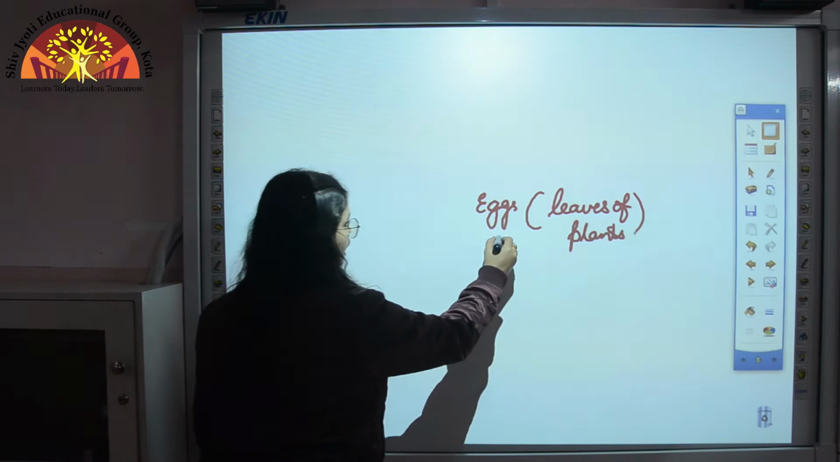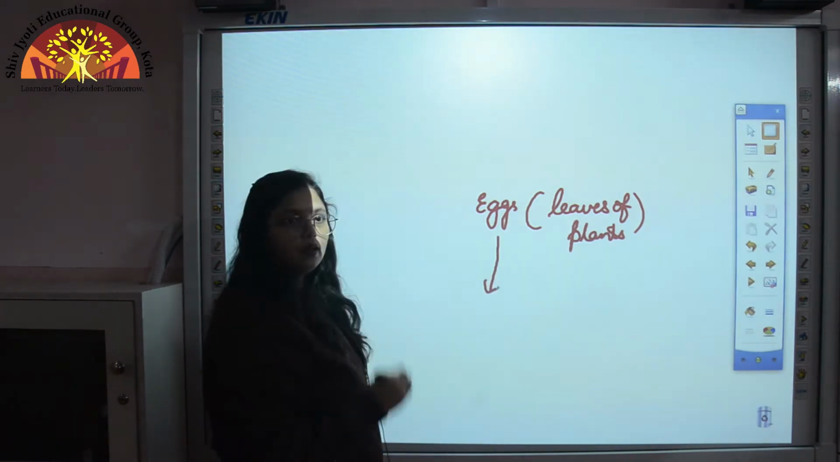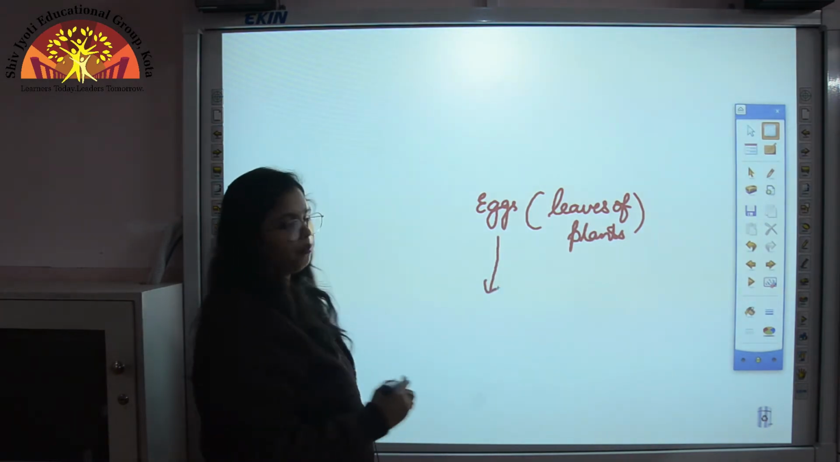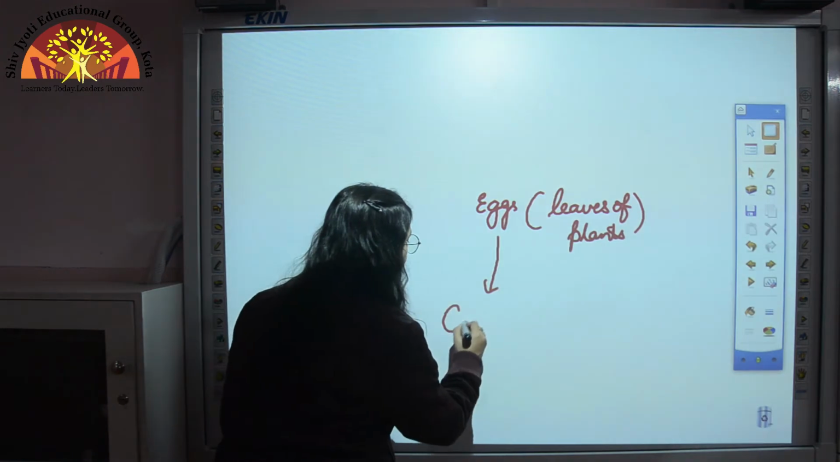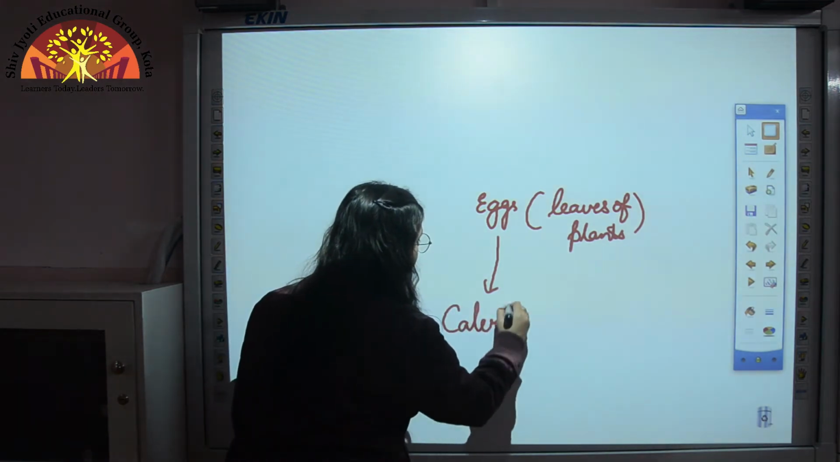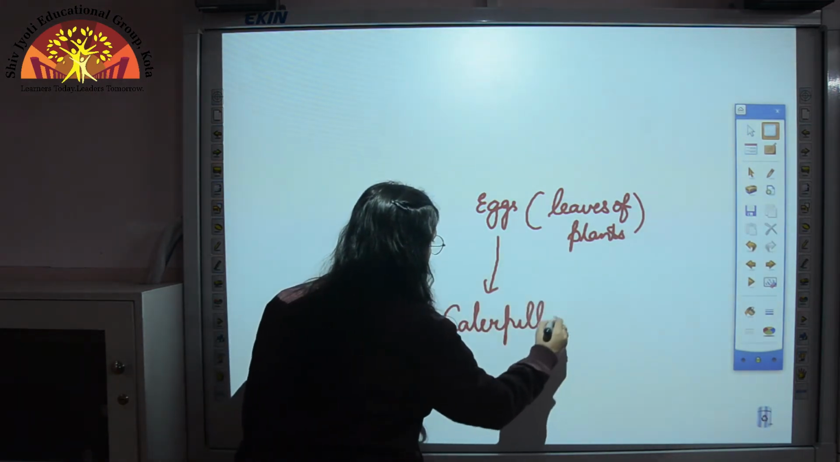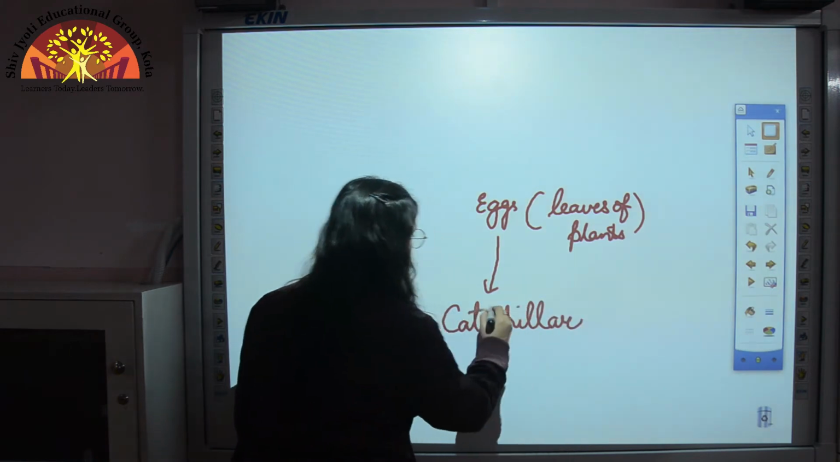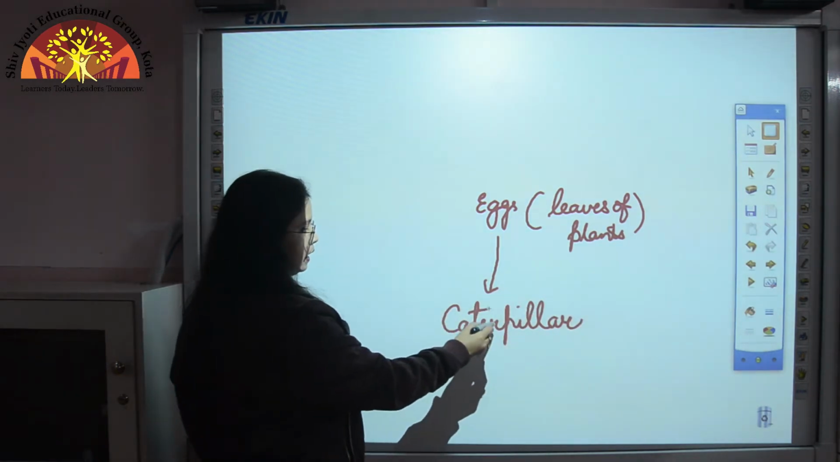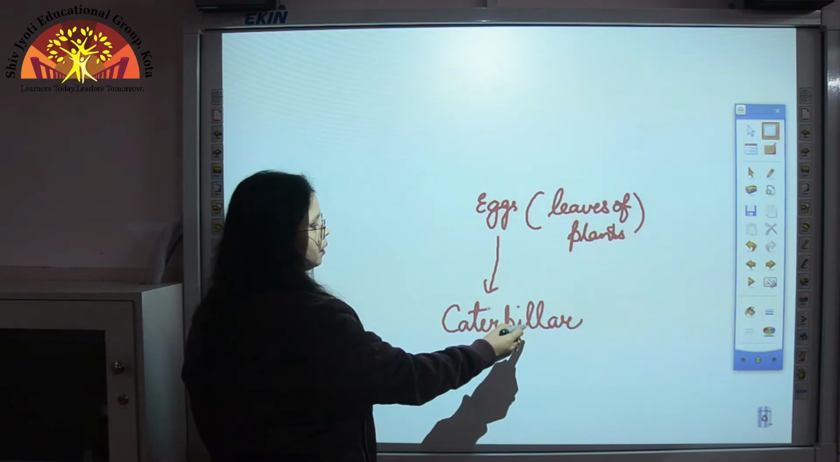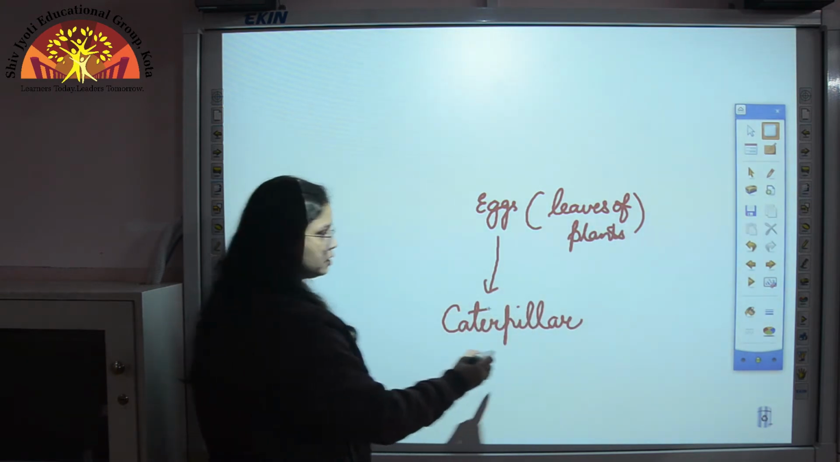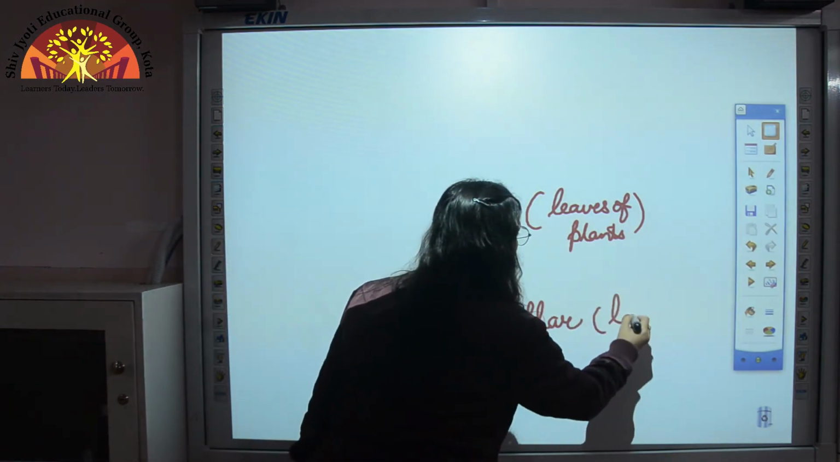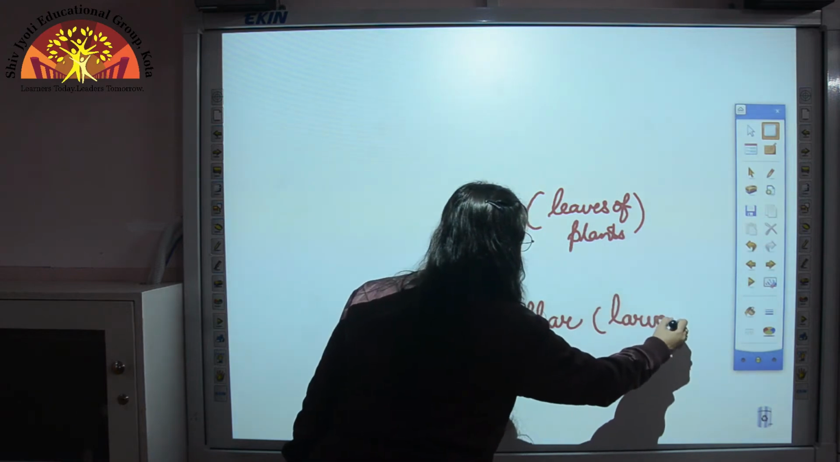Then the larva hatches out of the egg, and the larva of a butterfly is called a caterpillar. So what is the spelling of caterpillar over here? It is C-A-T-E-R-P-I-L-L-A-R. So caterpillar here is the larva of the butterfly.